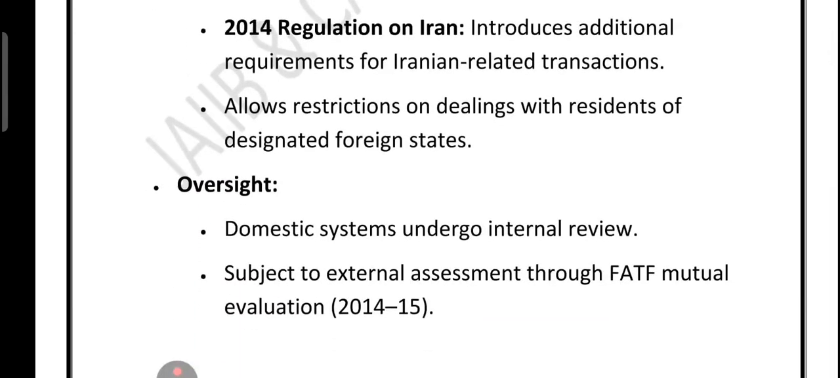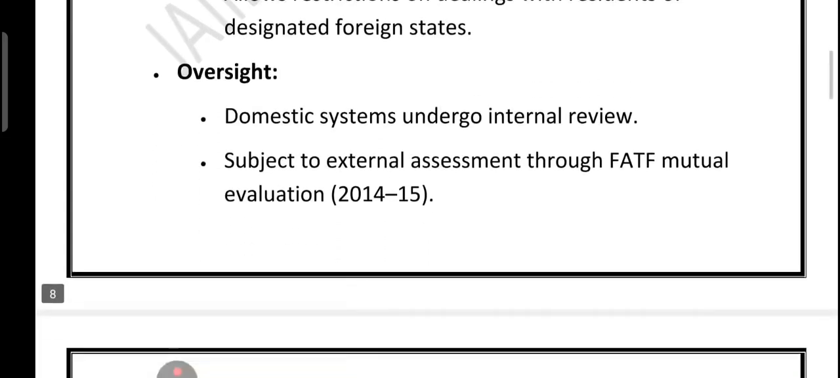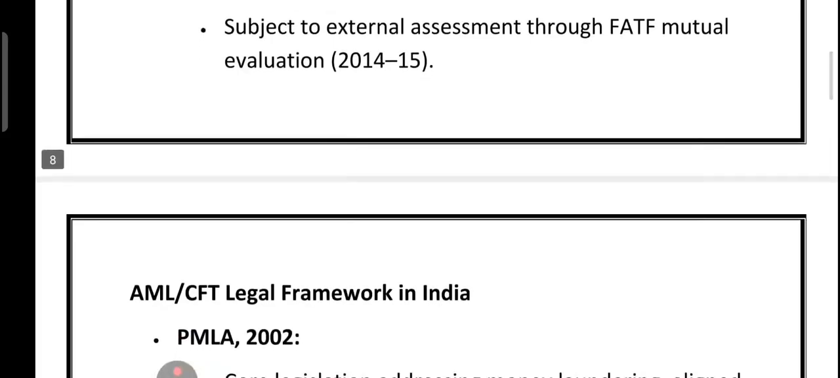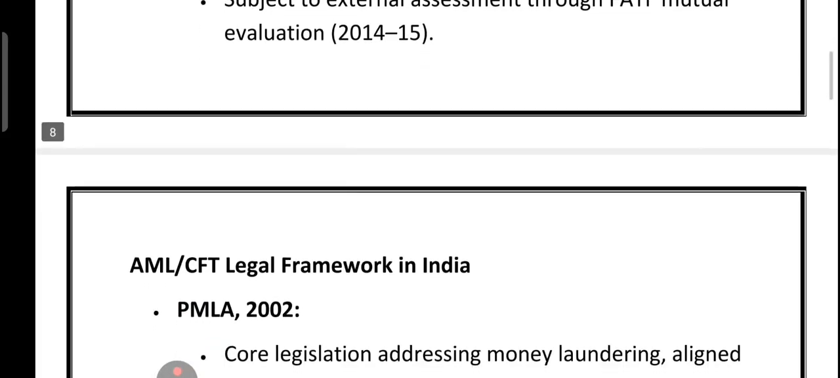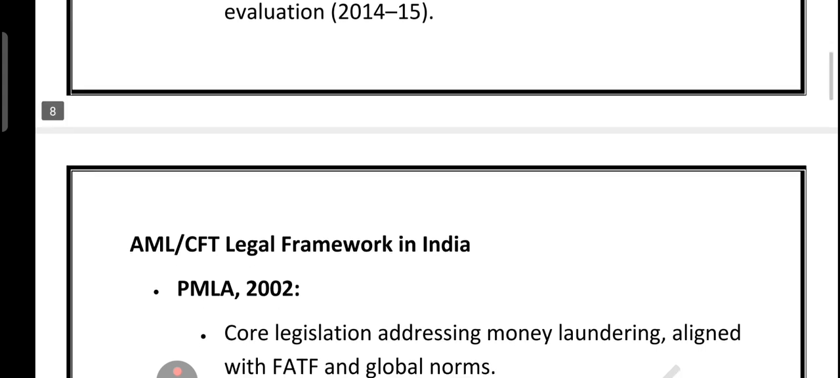Australia also took a special step in the year 2014, for example, a stricter rule on transactions linked to Iran and restrictions on dealing with residents of certain high-risk countries. Finally, to ensure the system works, Australia reviews its AML framework internally and also goes through external checks, like the FATF evaluation in the year 2014-2015. So both the UK and Australia built wide-ranging frameworks covering not just banks but also other professions and sectors where dirty money can be hidden.